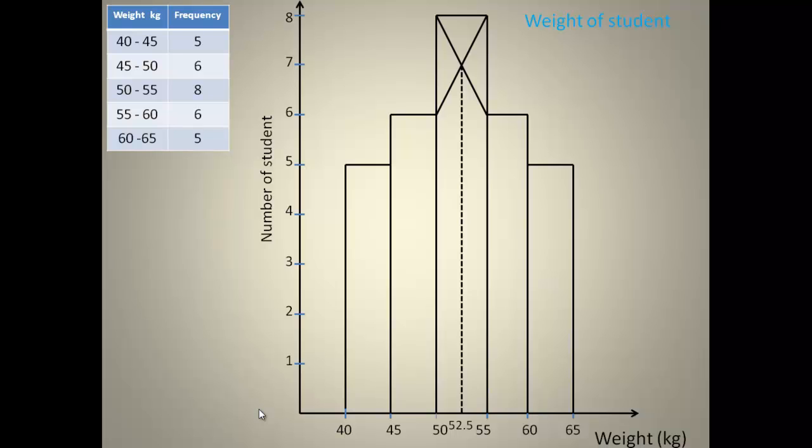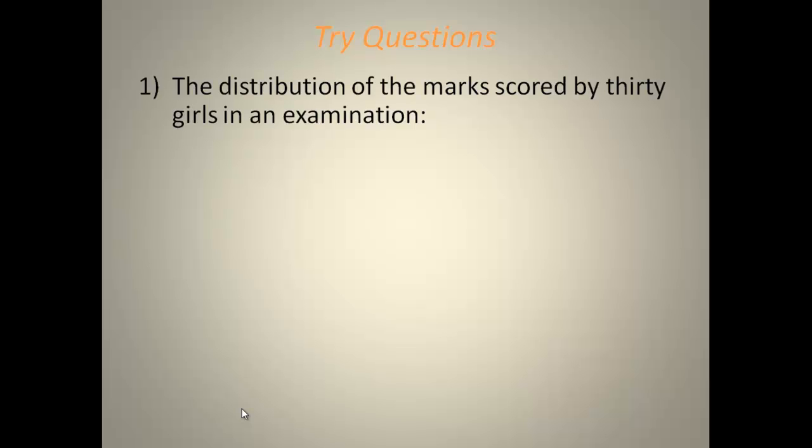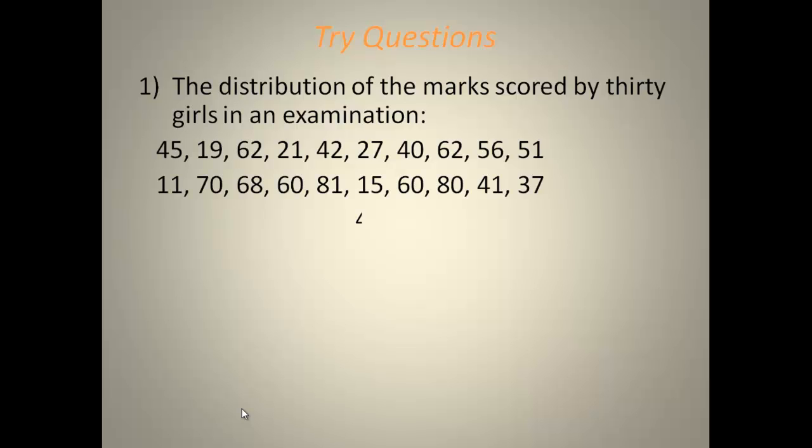Now let's take this trial test. These are the trial questions. 1. The distribution of the marks scored by 30 girls in an examination is given as follows.